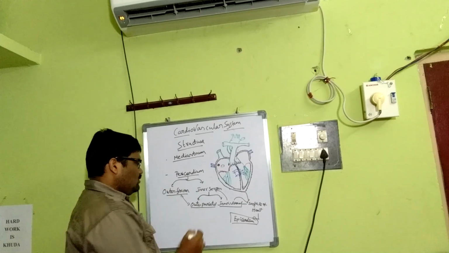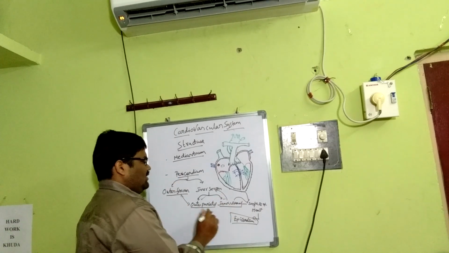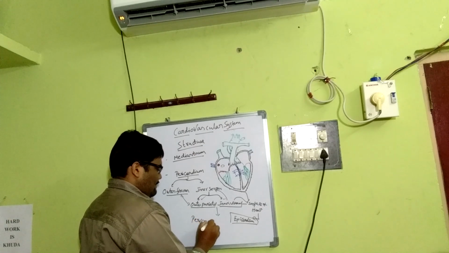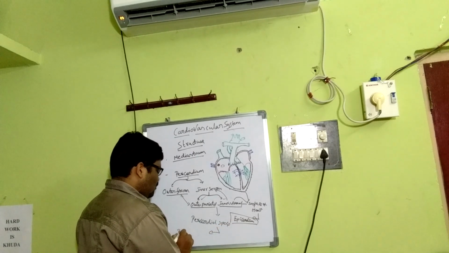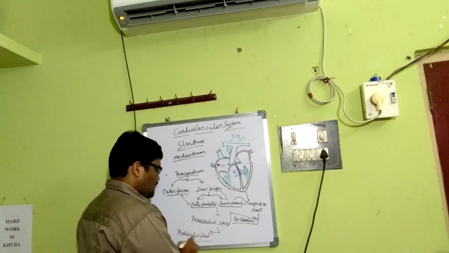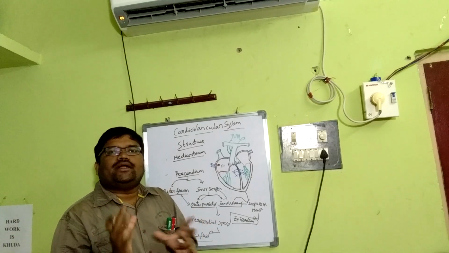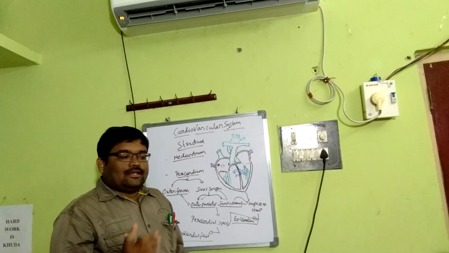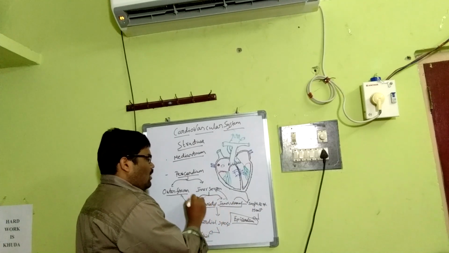The most important thing is that there is an outer parietal layer and an inner visceral layer of the serous pericardium. The space between the two is called the pericardial space, which is filled with pericardial fluid. The objective is to reduce the friction between the two layers and allow free movement of the heart. It can be compared with cerebrospinal fluid. That means between the inner visceral and outer parietal layers of the serous pericardium.